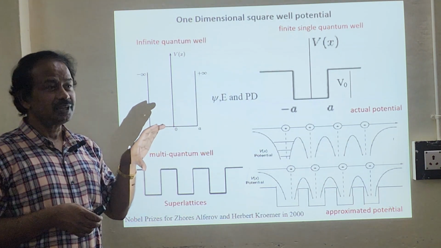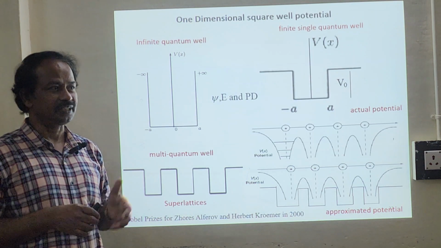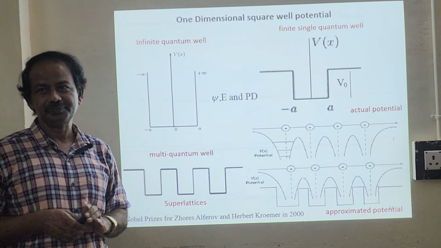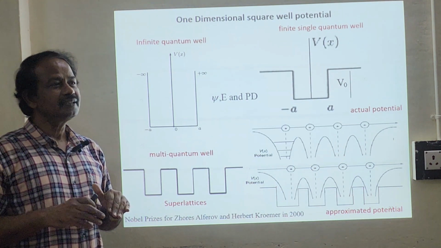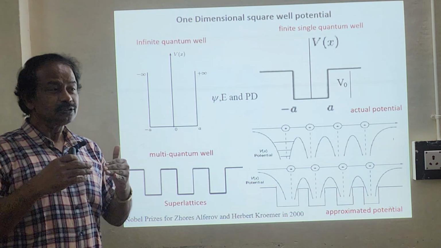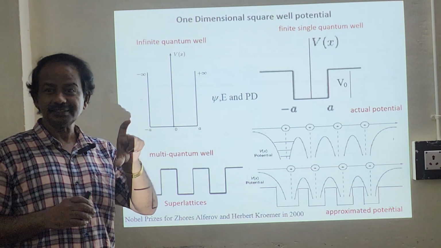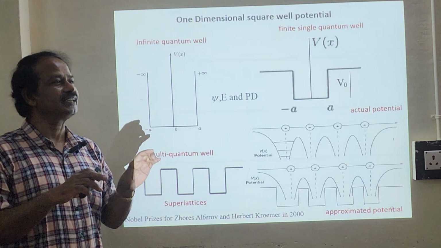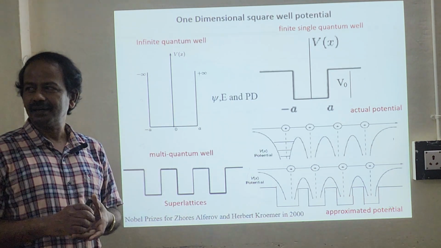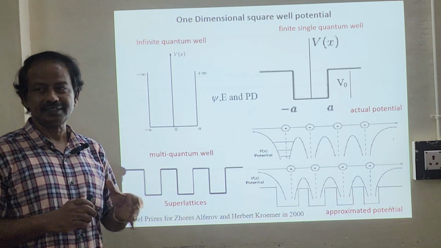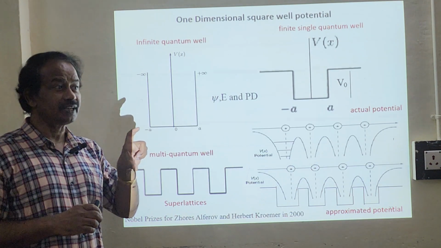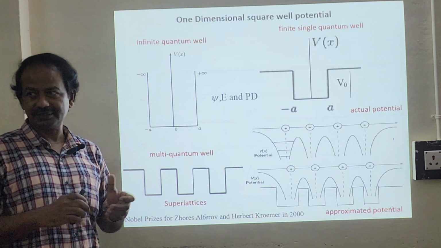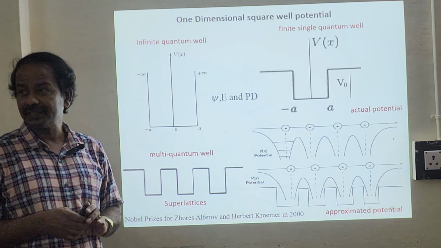Height means we are talking about the energy. Here potential height or barrier height represents an energy. It means we have to give more energy to cross the barrier. So that's why it is termed barrier height. Height doesn't merely mean meter or nanometer. It is not like that. It is in terms of electron volt. We have to give more energy to cross the barrier, so that's why it's termed barrier height.